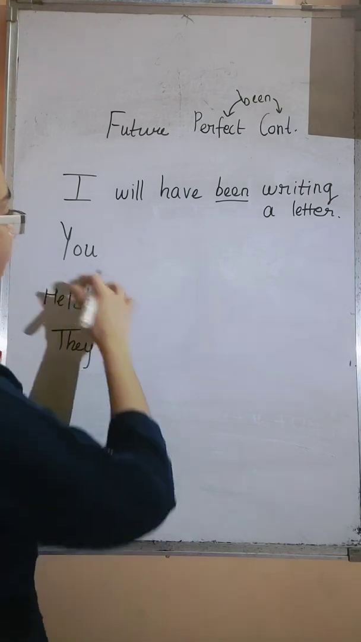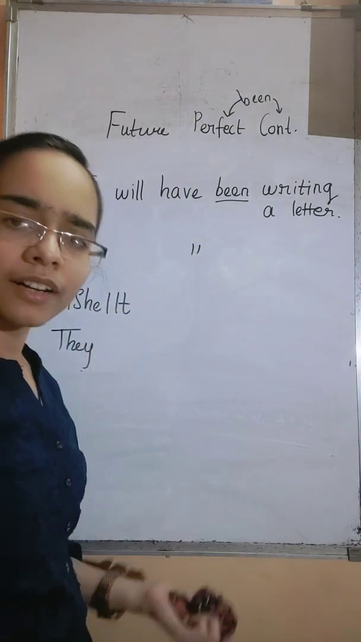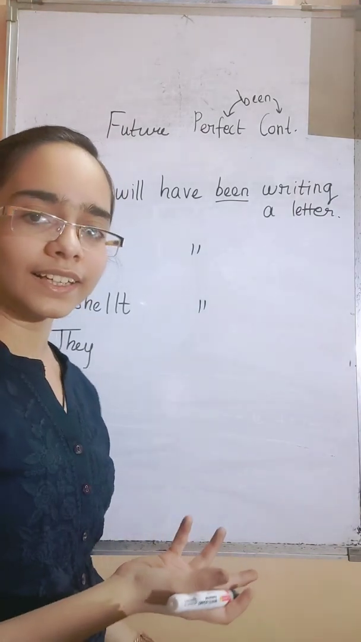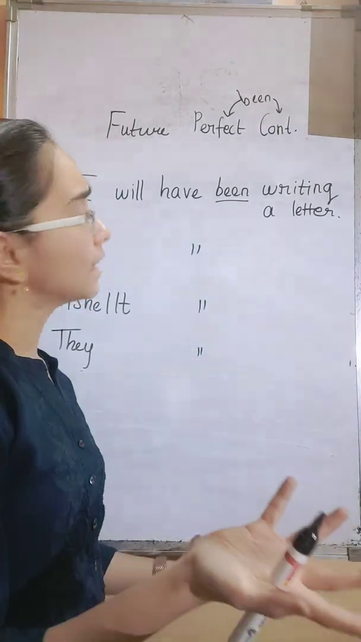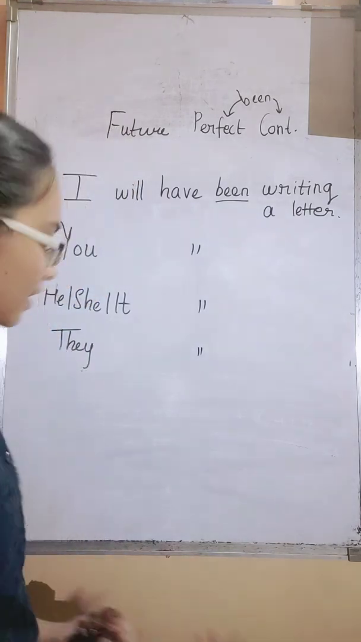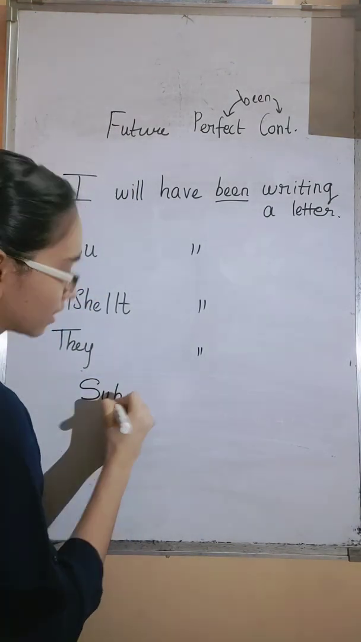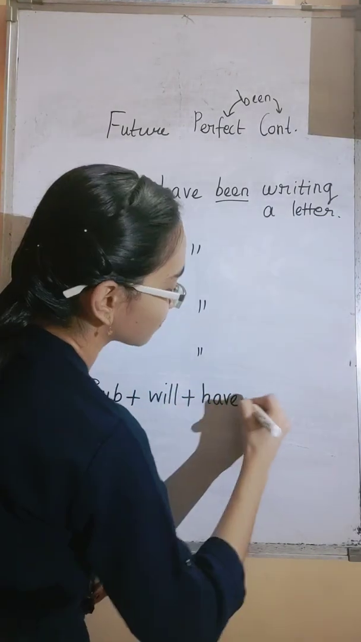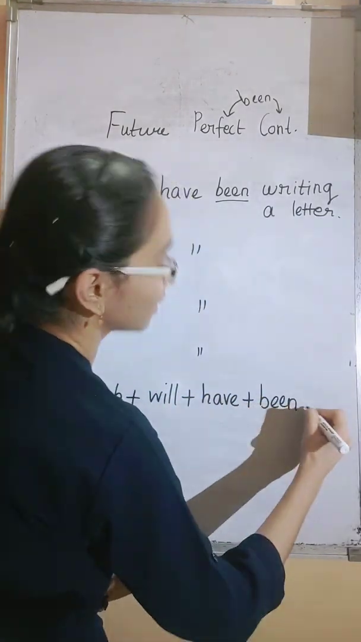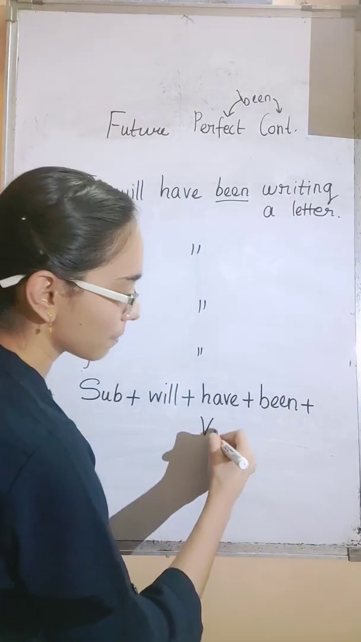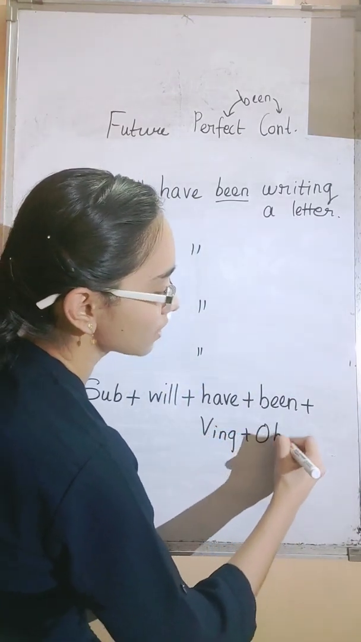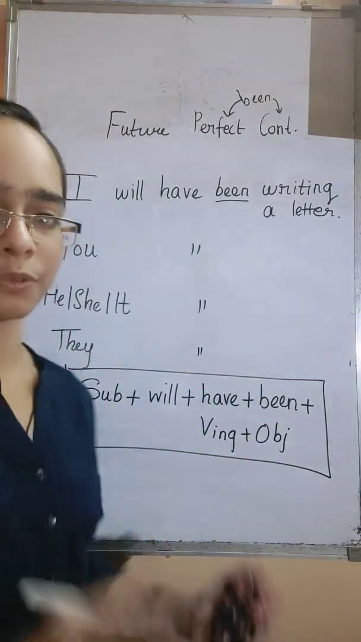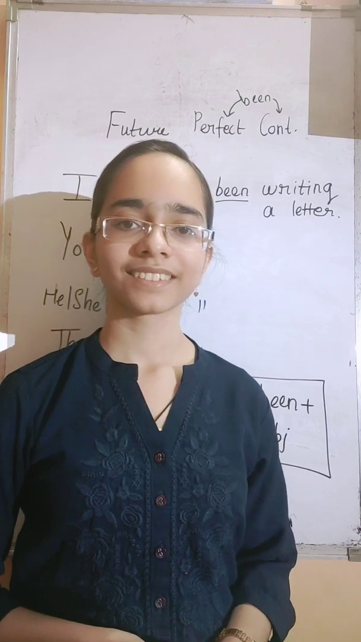Okay. Next, you will have been writing a letter. Next, he or she or it will have been writing a letter. And the last is they will have been writing a letter. So how is the sentence formation? Subject plus will plus have plus been plus verb in its ing form plus object. That's it. This is a sentence formation. Okay. Thank you everyone.